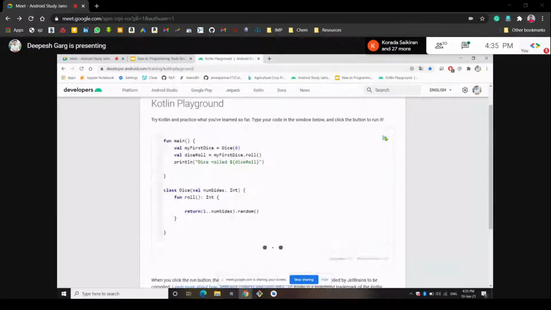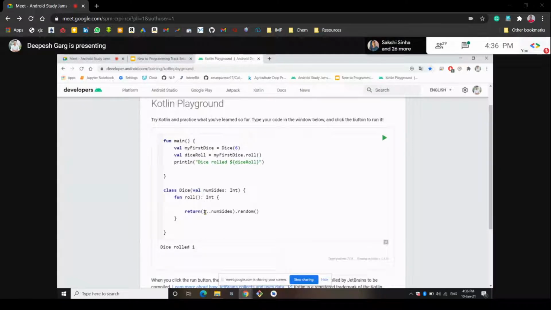Let's run this. Yeah, so you can see the dice rolled 3. So the number that was randomly picked from 1 to 6 was 3. If we run this code again, it will choose another random number from 6. It is choosing 3 this time. So we will run again, and we can see another number written as the output. So you can see the dice rolled 1.